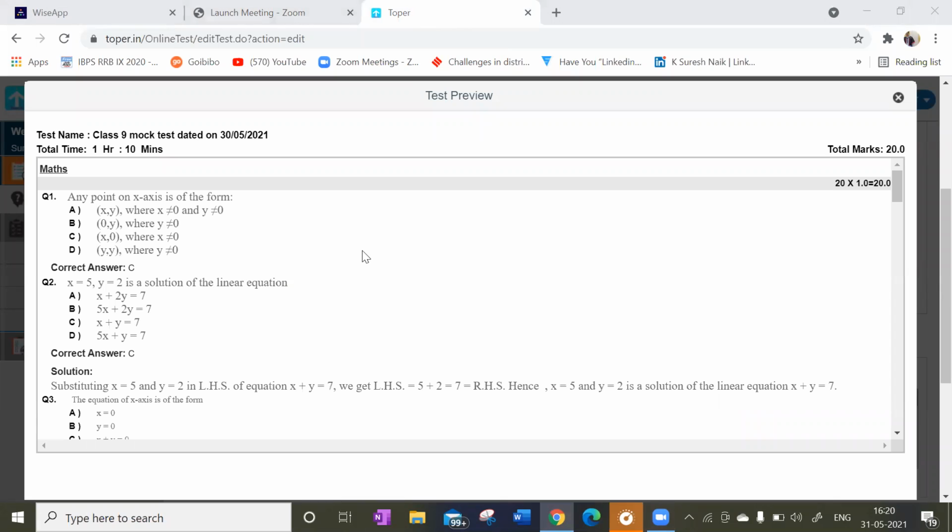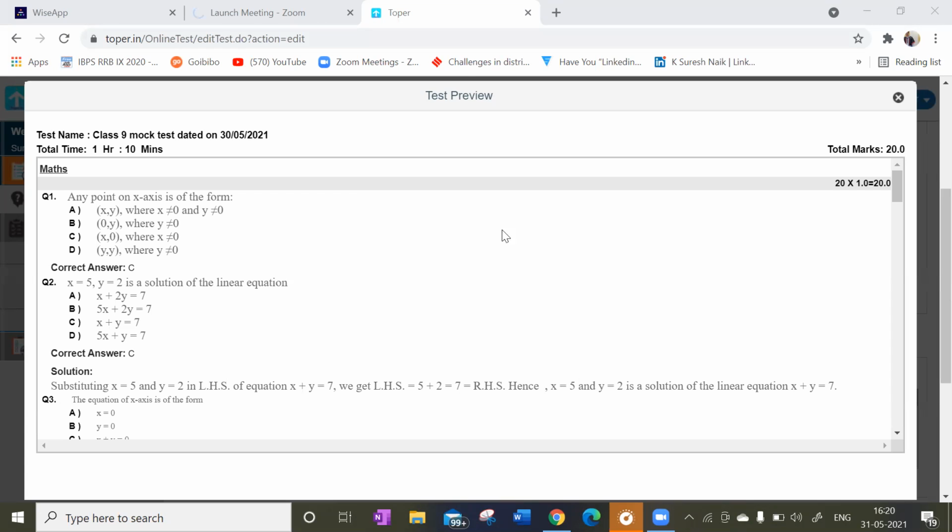Everyone have a look at this. So what's the first answer? Any point on the x-axis is of the form. X and 0, sir. Option C is the answer. Very good. Any point on the x-axis is of the form: the x coordinate must be there, the y coordinate must be 0, and x not equal to 0. That is the form, right?